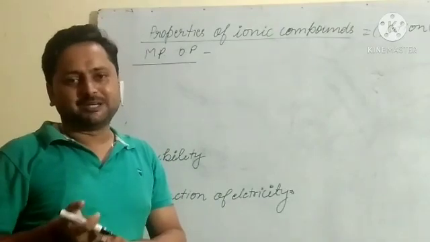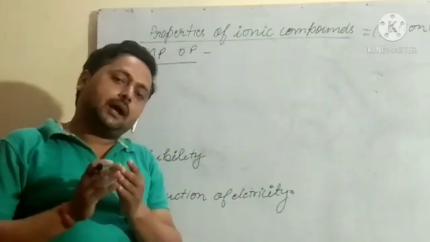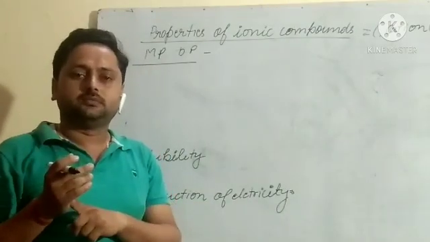And what are covalent compounds? A compound formed by the sharing of electrons is known as a covalent compound.